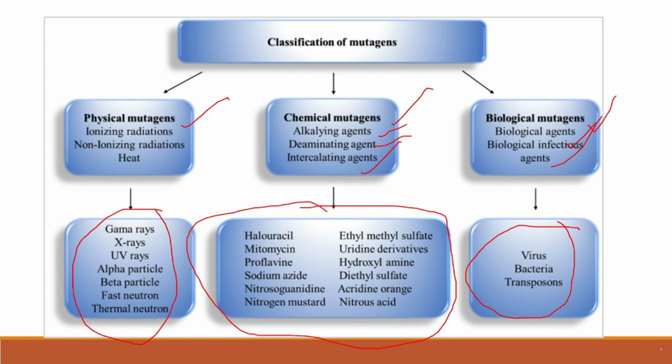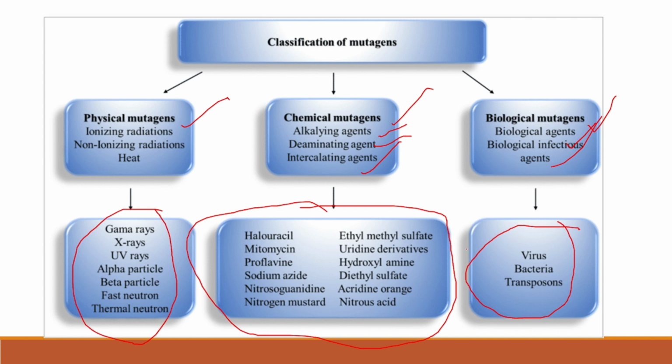So these are the mutagenic agents. Please go through all the chemical, biological and physical mutagens, because in the GPAT examination they'll ask you one question. They'll give you examples and ask which one is physical, which one is chemical, which one is biological. Yes, so that's about the classification.